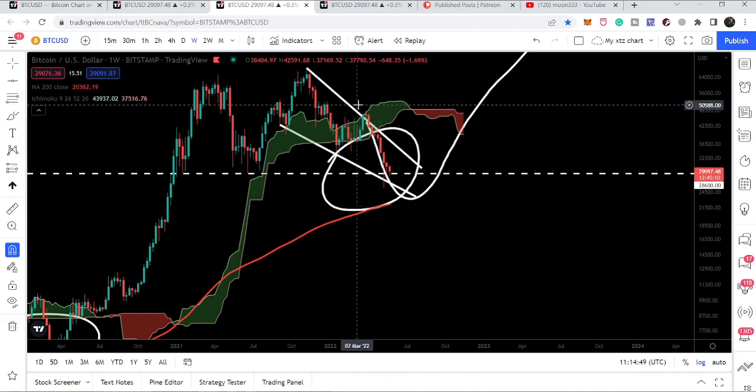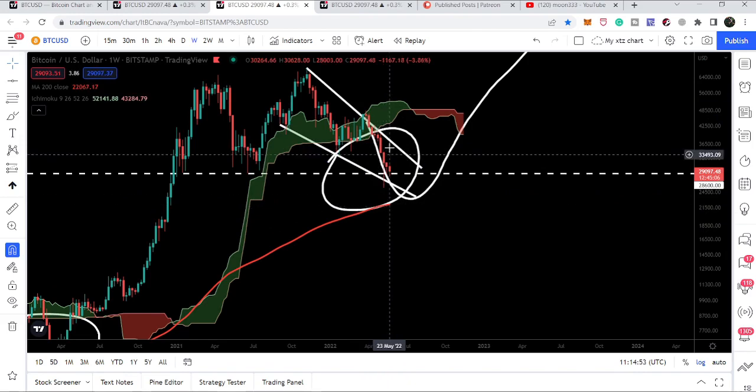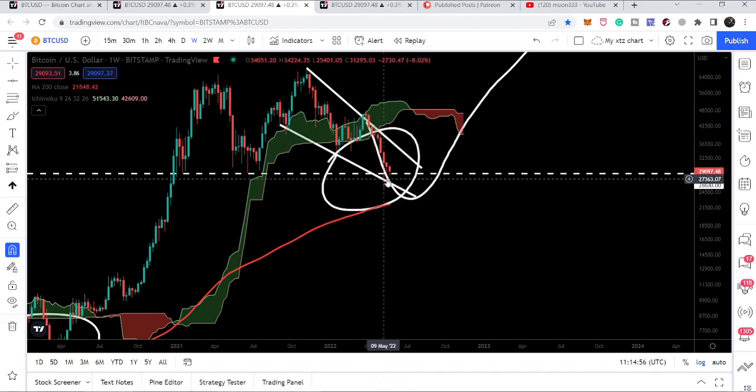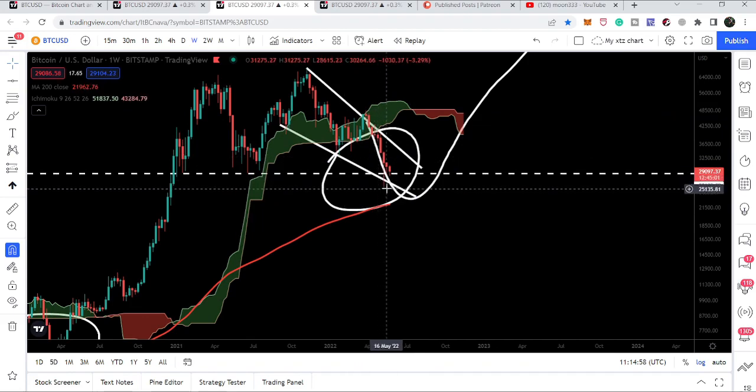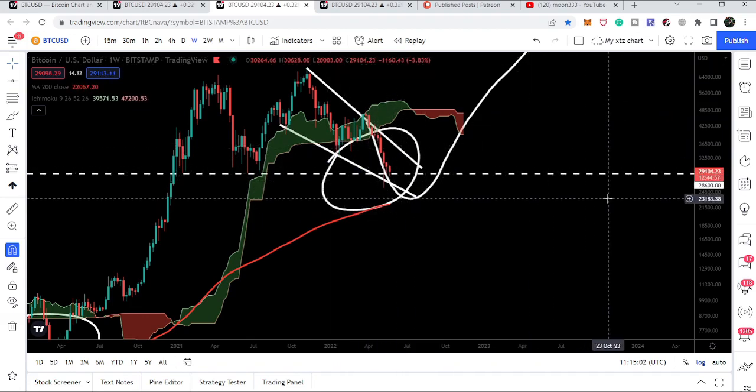It is also possible that it may retest this 200 weekly simple moving average, or it is also possible that it will start this reversal move from this support of the falling wedge pattern and break it out and start the next move. So this was the update so far.